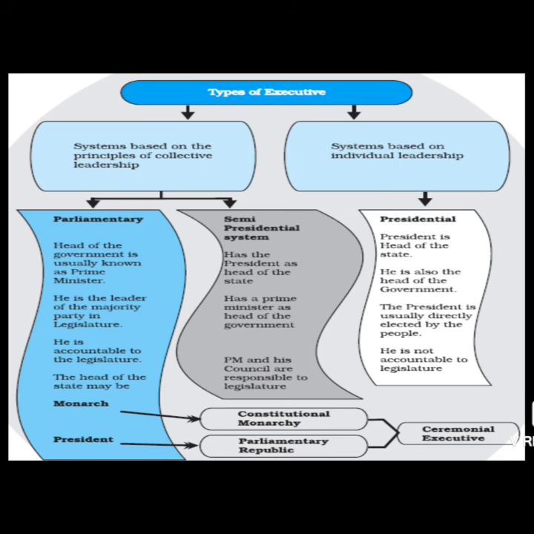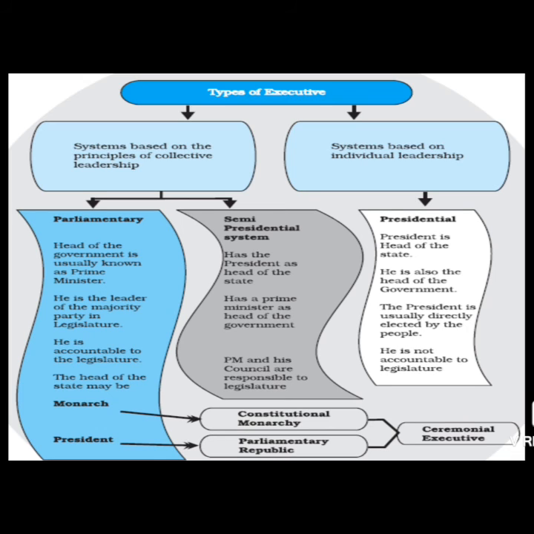Now, compare these three types of executive with the example that I have given you regarding the president of the USA and the Queen of England. We have seen that the USA has a presidential system of government. When it comes to the presidential system of government, I have already informed you that executive power is in the hands of the president. Is it clear? Whereas on the other hand, when we see Queen Elizabeth or the Queen of England, that is a parliamentary democracy with constitutional monarchy.